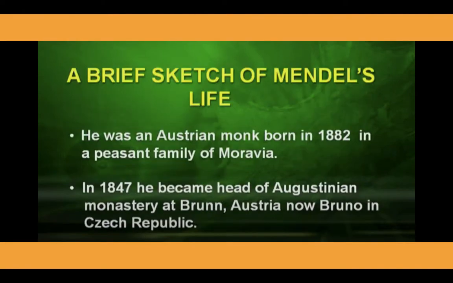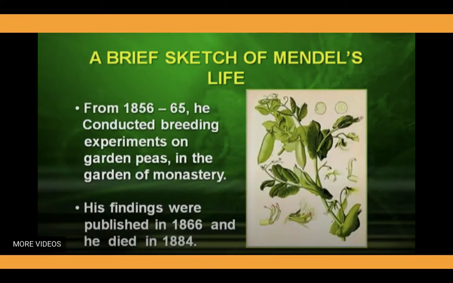A brief sketch of Mendel's life that I want to share with you. He was an Austrian monk born in 1822 in a peasant family of Moravia. In 1847, he became head of the Augustinian monastery of Brunn, Austria, now Brno in the Czech Republic. In this brief sketch of Mendel's life, the period from 1856 to 65 is important.